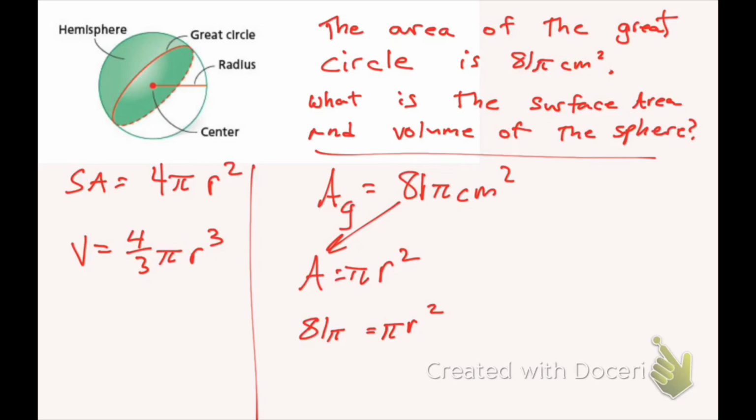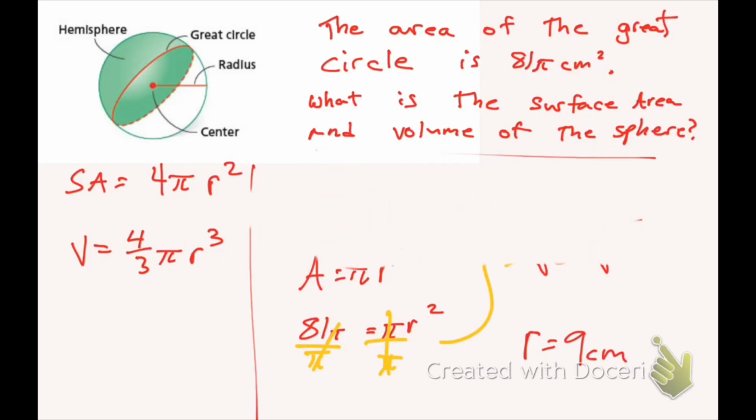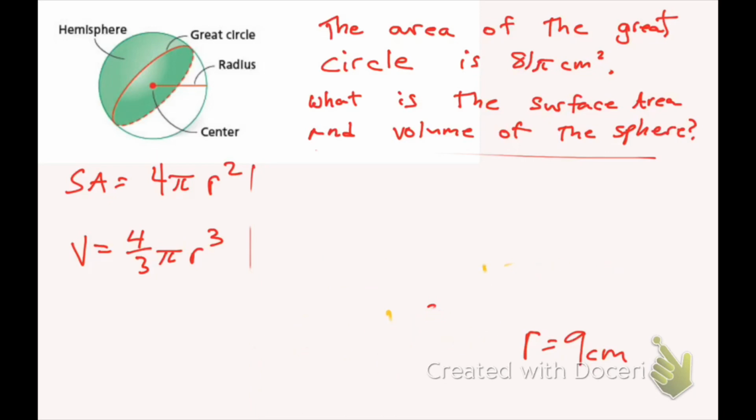Now solving, I'll divide by pi, divided by pi. Those cancel, those cancel. I'm left with 81 equals the radius squared, so I square root both sides and get the radius is equal to 9 centimeters. So again, that's not my answer because all I've done is solved for the radius. So if the radius is 9 centimeters, well, now I can solve for both the surface area and the volume.